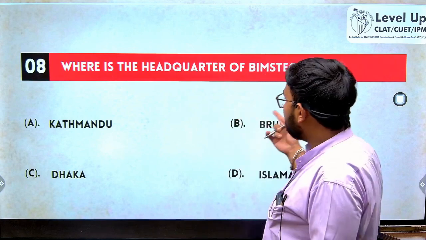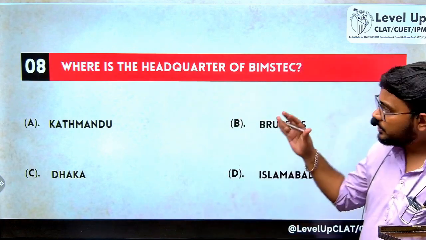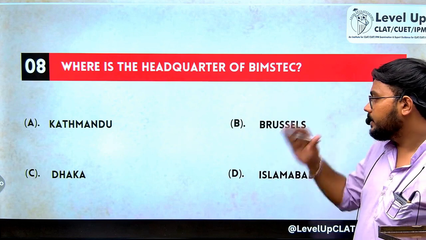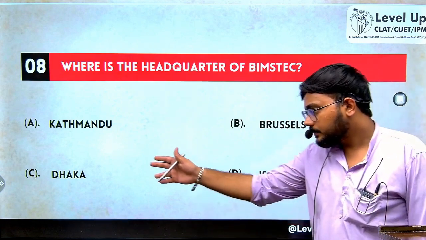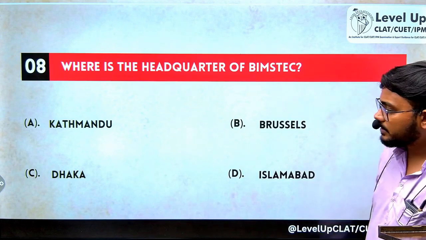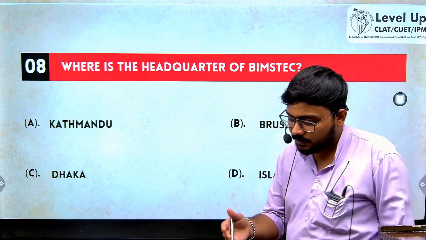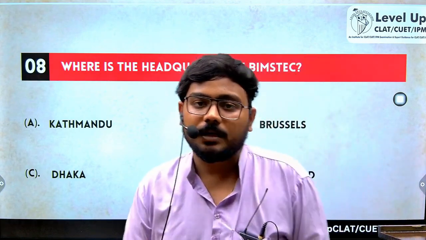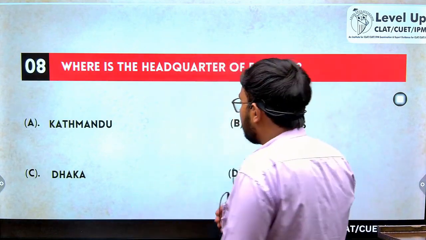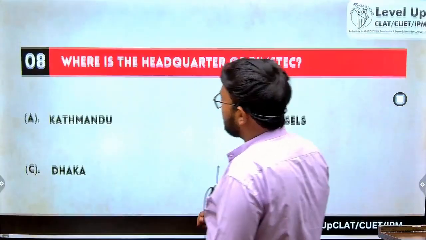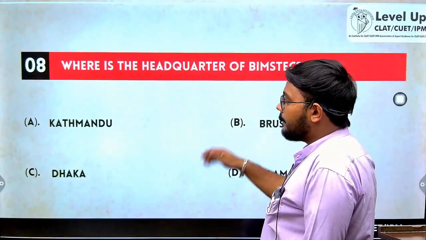These countries form BIMSTEC. A previous year question has also come from BIMSTEC. BIMSTEC's headquarters is in Dhaka. BIMSTEC was established in the year 1997. A lot of questions are asked from BIMSTEC and SAARC, so please make sure that you are noting down the points that I am telling you. The answer for this question is Dhaka.